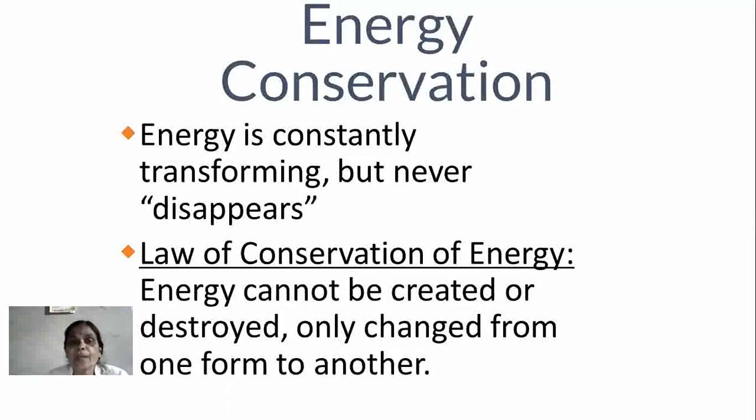In general form, energy conservation is defined as energy can neither be created nor be destroyed, but energy can change from one form to another form. It is the basic law of conservation of energy. It is defined in this slide, that is, the law of conservation of energy: energy cannot be created nor be destroyed, only changed from one form to another form.